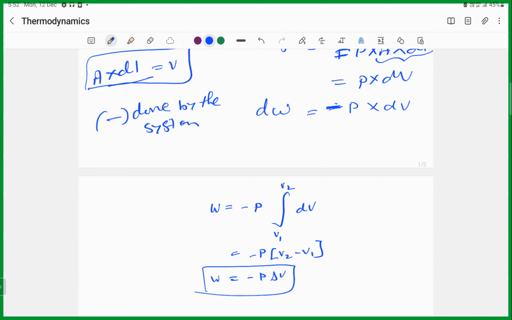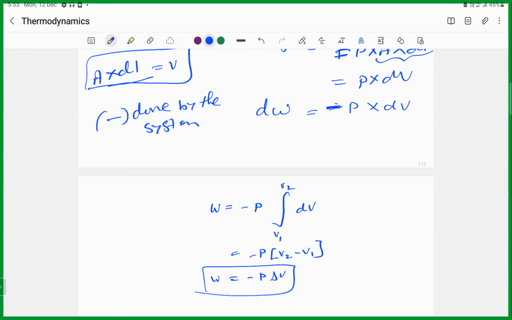The gas will be compressed. Yes, exactly, it compresses. Correct? So the gas will contract. When the gas is contracted, does the work get done by the system or on the system? Work is done on the system, sir. So work is done on the system by the surroundings. Okay. So we can apply the same formula, but the sign will be different.